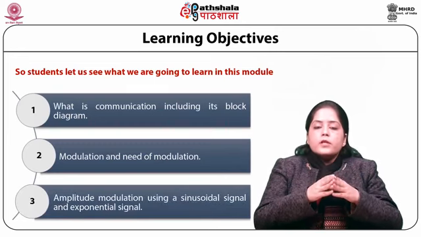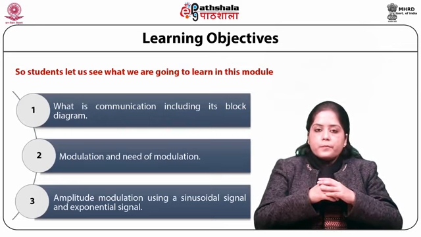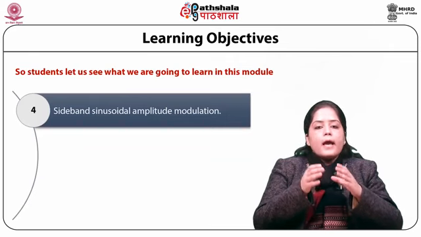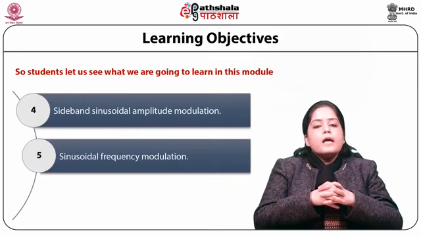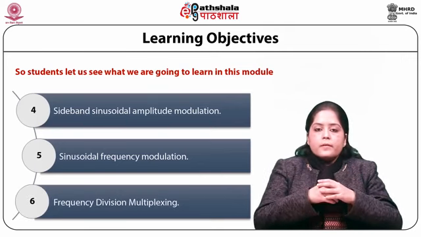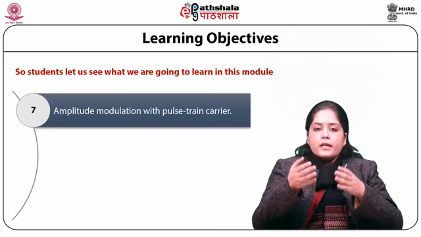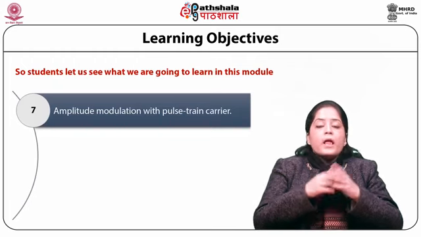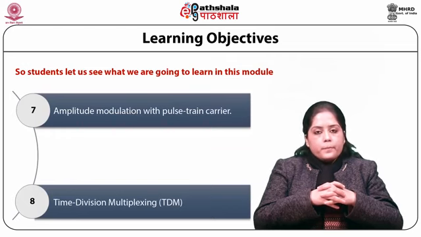Amplitude modulation using a sinusoidal signal and exponential signal will be discussed. Sideband sinusoidal amplitude modulation will also be discussed in this module. Sinusoidal frequency modulation, frequency division multiplexing, and amplitude modulation done using a pulse train carrier wave will also be discussed. And lastly, we will discuss time division multiplexing, TDM. So students, let us start with the basic introduction to the module.